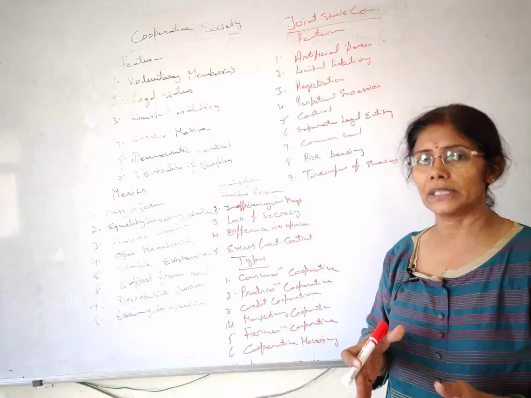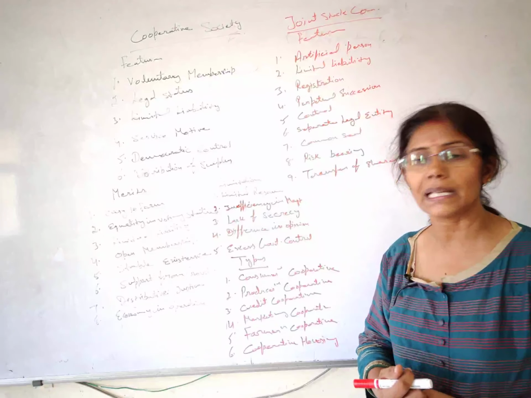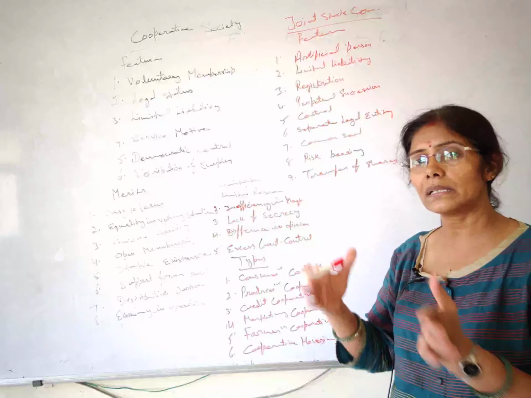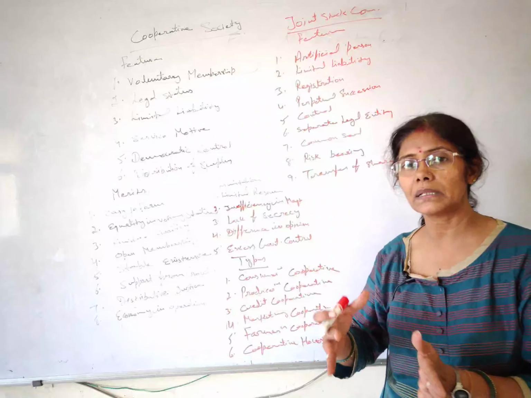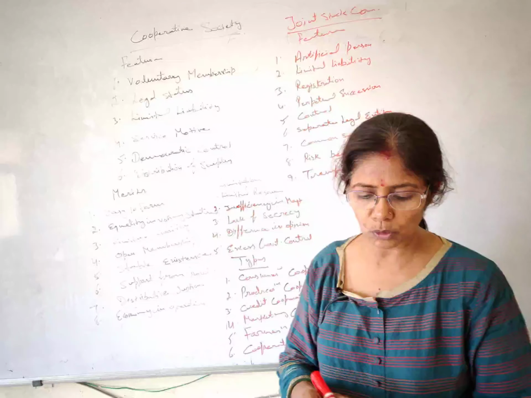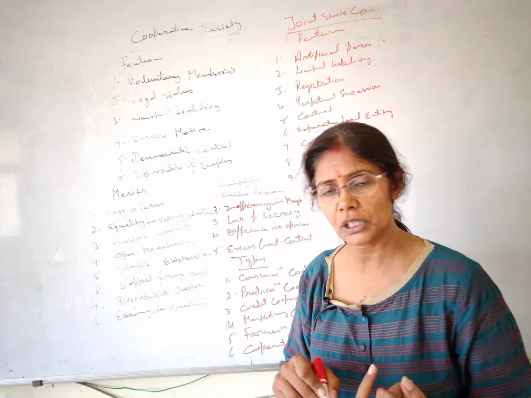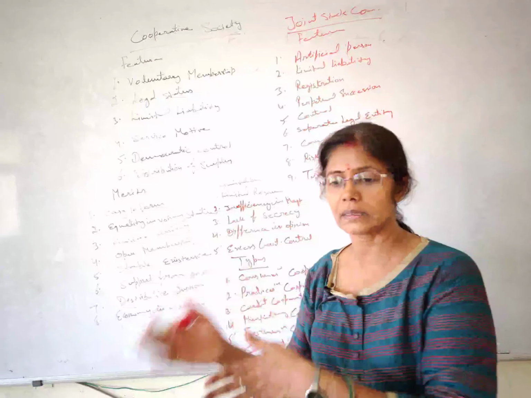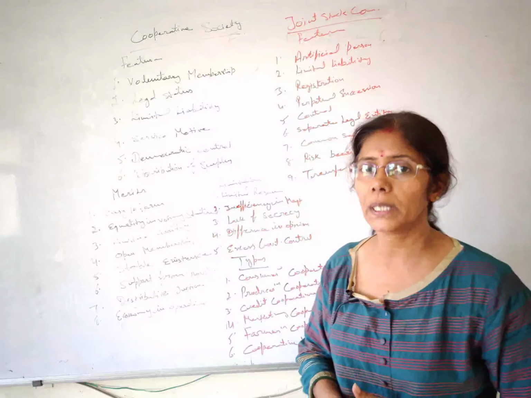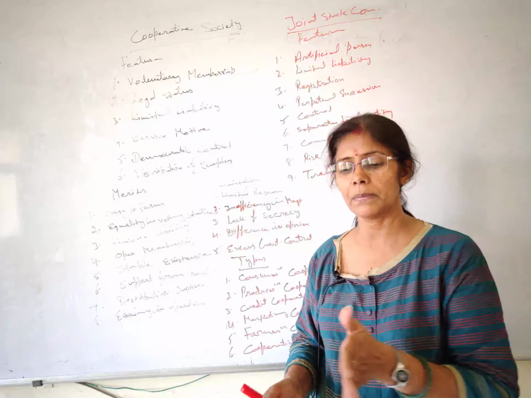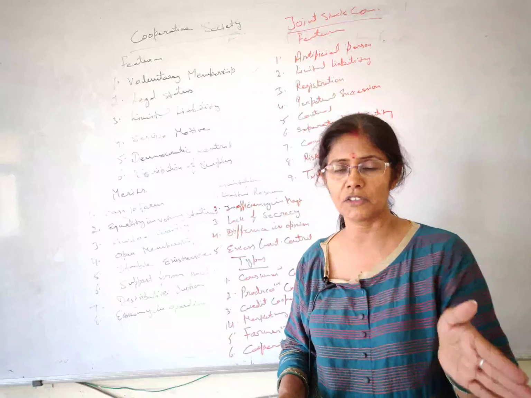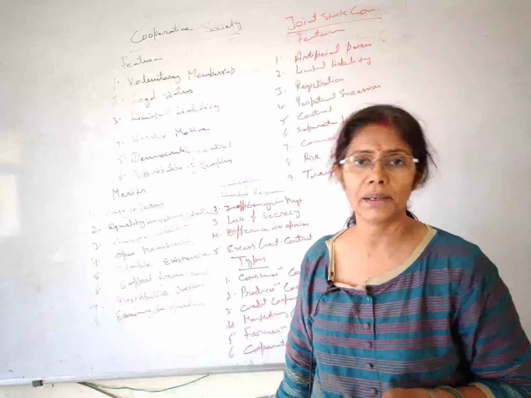After its incorporation, the company comes into existence and we call it a separate legal existence. It's an artificial person. Company is an artificial person having separate legal existence from its members. Members means shareholders, the owners, are on one side and the company is on the other side.